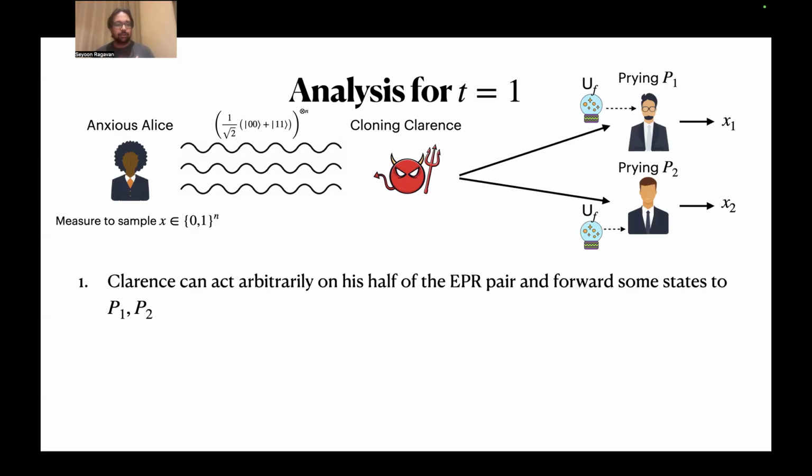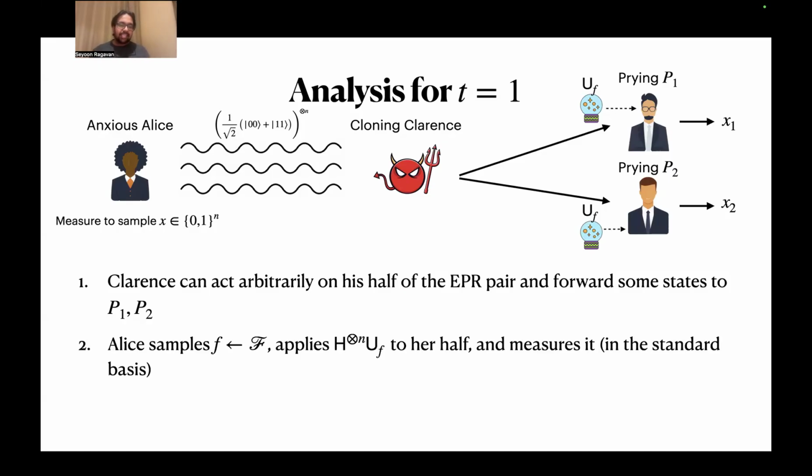And now we can also reorder the operations in the game. So Clarence can act arbitrarily on his half of the EPR pair, and then forward some states to P1 and P2. Okay, so this is before Alice even knows what the message is going to be. And then Alice samples f from the function family and then applies U_f and then H^{⊗n} to her half. And then she measures her side of the state in the standard basis. And this is effectively like teleporting the ciphertext state over to Clarence if he didn't already send stuff to P1 and P2.